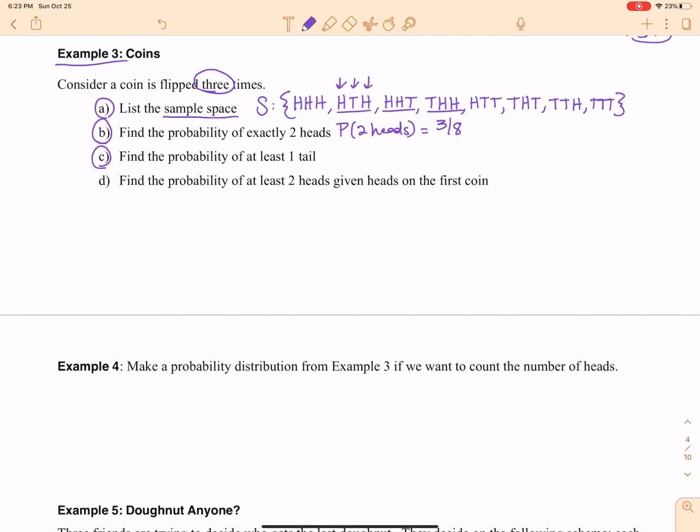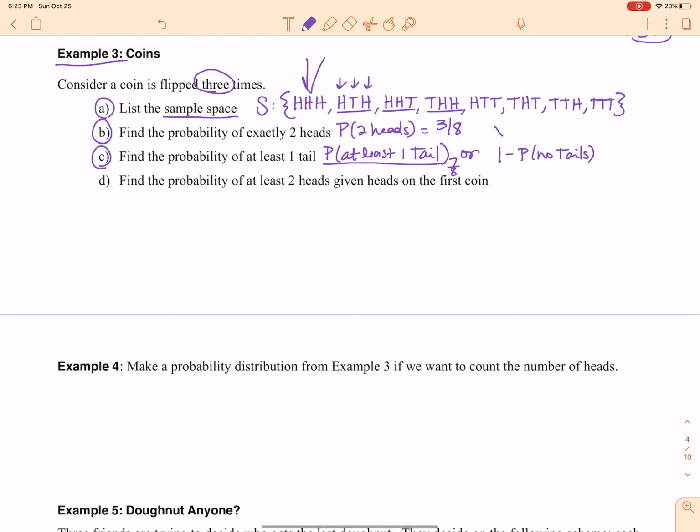All right, find the probability of at least 1 tail. So the probability of at least 1 tail, you could also think of it this way: 1 minus the probability of no tails. Okay, so you can think about it either way. So if I look at it this way, the probability of at least 1 tail, all I have to do is add up all the times there's 1 tail, and then add up all the times there's 2, and then 3. So obviously there's only one situation where there's not at least 1 tail. So the probability of at least 1 tail is 7/8.